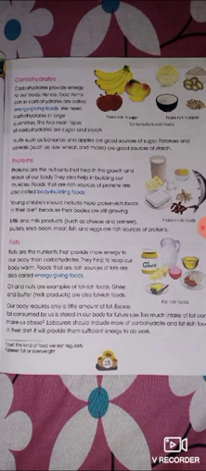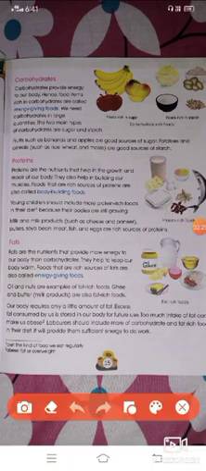Next, the component of food is protein. Proteins are the nutrients that help in growth and repair of our body. That's why mother says to eat vegetables and fruits, because fruits give us many types of nutrients. Protein is one of the nutrients. Remember this: growth and repair. Protein gives us growth and repair.